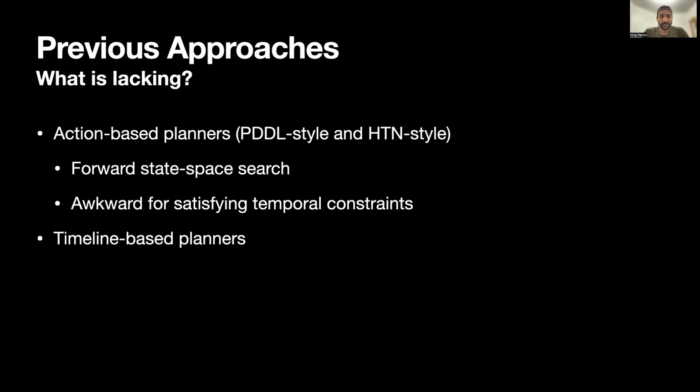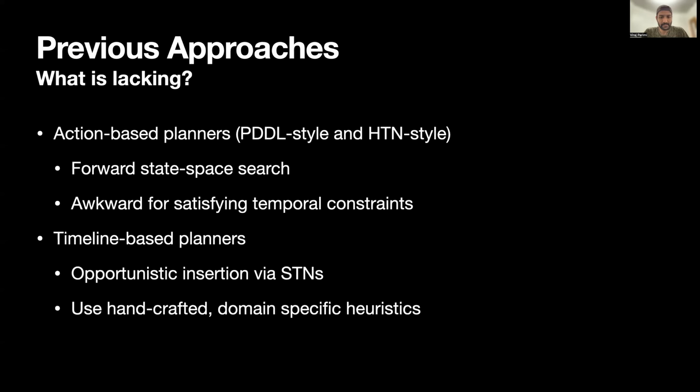On the other hand, timeline-based planners provide a flexible, simple temporal network-based infrastructure that allows planning actions to be inserted opportunistically at various time points across an agent's planning horizon during plan generation, so as to better optimize global properties of the plan, such as its makespan. But timeline-based systems lack general principles for global search control and tend to be driven by use of handcrafted, domain-specific heuristics that do not transfer easily to new problems.